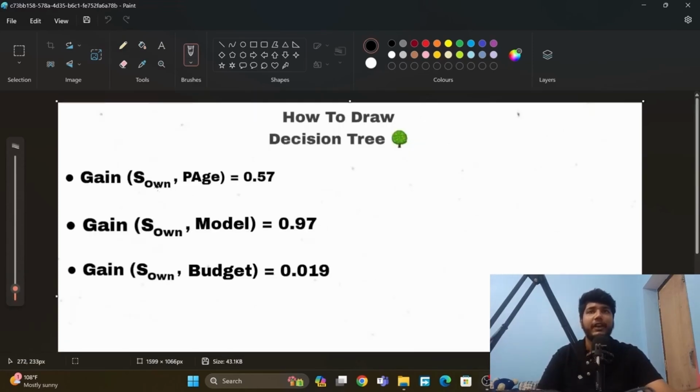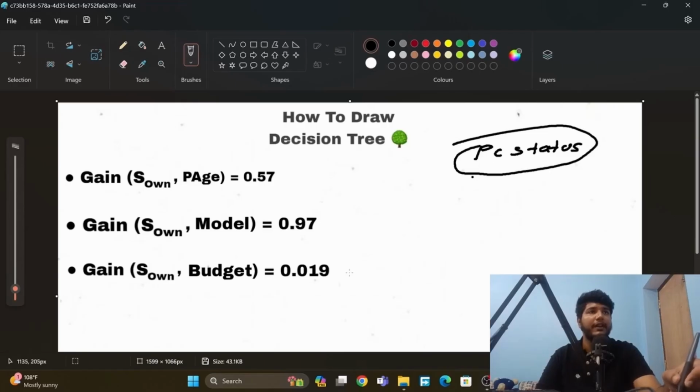Okay, so now we have arrived at the total information gain of every attribute here. So now we already know which will be our root node, that is PC status. This is the root node, and here we have three values. First, we have not own. If somebody says should I buy a PC, if I don't own a PC, we can directly come to a decision that yes, he should buy a PC.